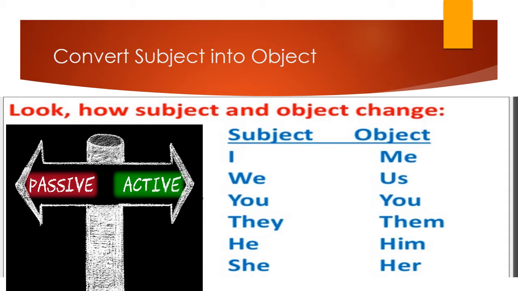When we convert subject into object, we are making some changes, as you may have observed as well. For example, I is changed into me, we is changed into us, you will remain you, they will change into them, he into him, and she into her.